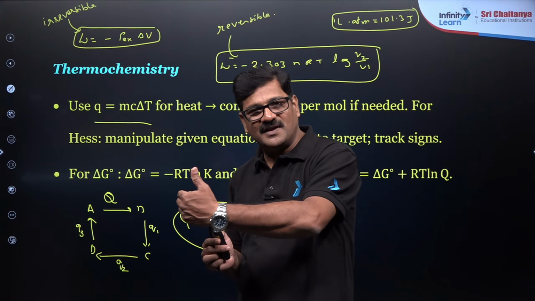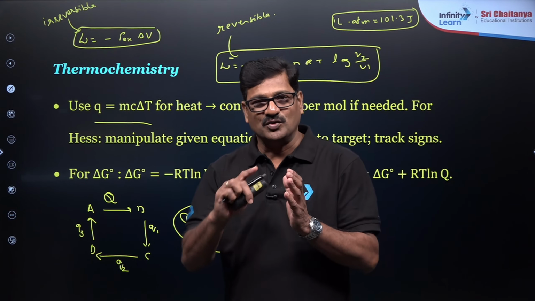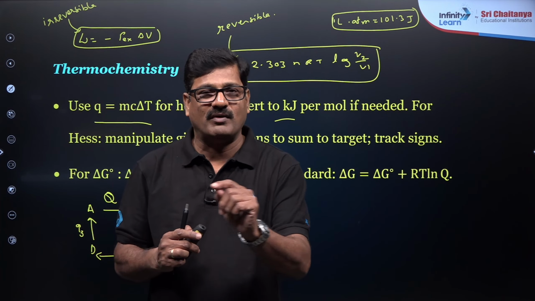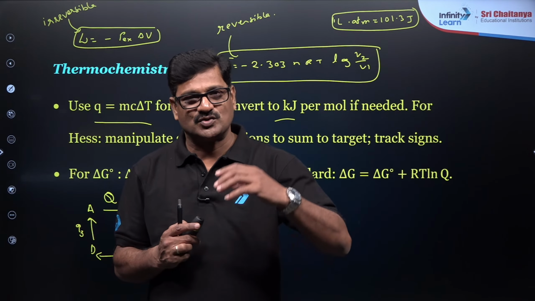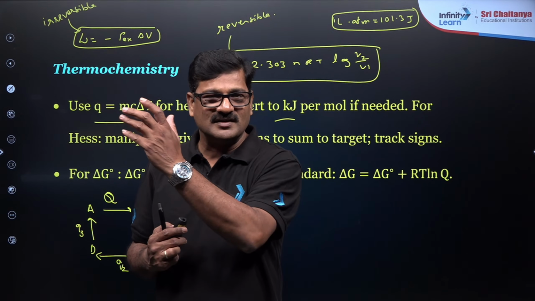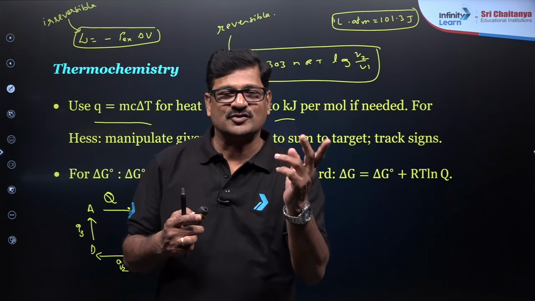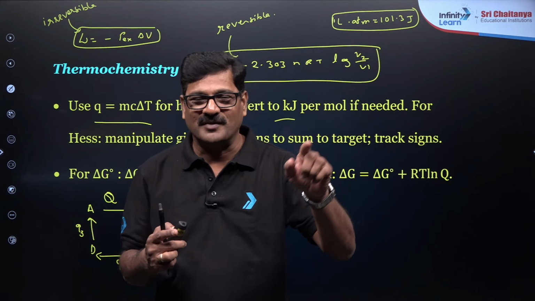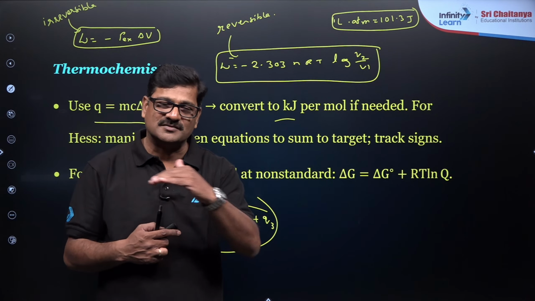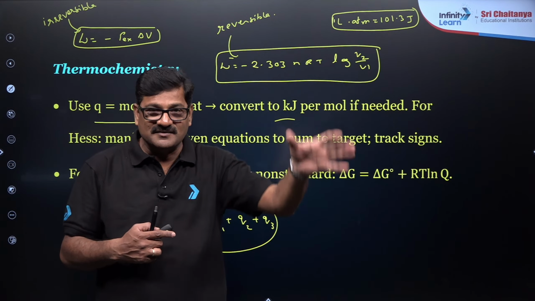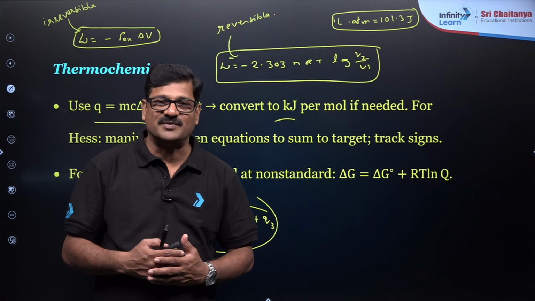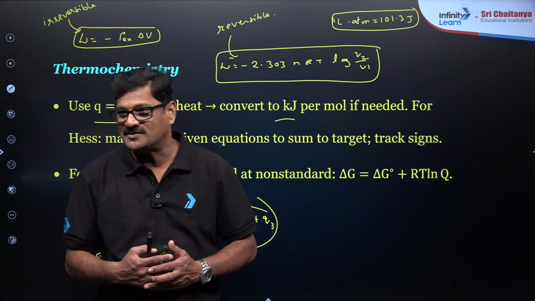From the given question, you can see what exactly is asked. You have to write the required equation. To derive it, you have to manipulate the given data and reactions, reverse them, multiply them, and give the answer with proper sign conversion. That is the simplest way to answer in thermochemistry.